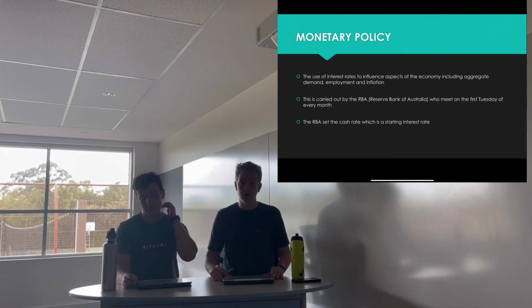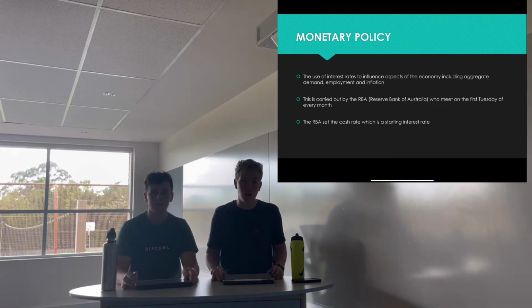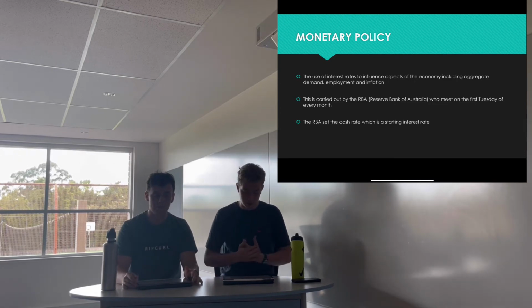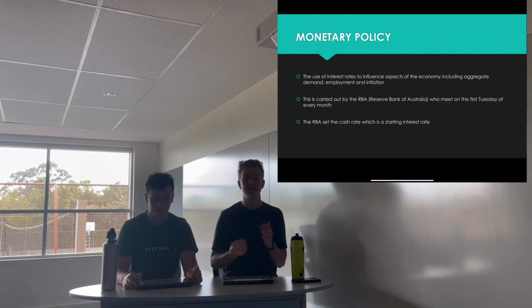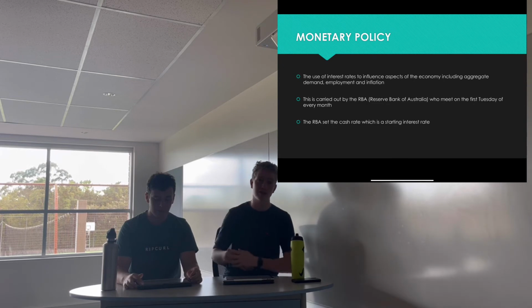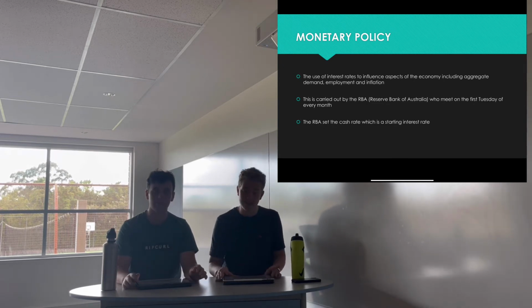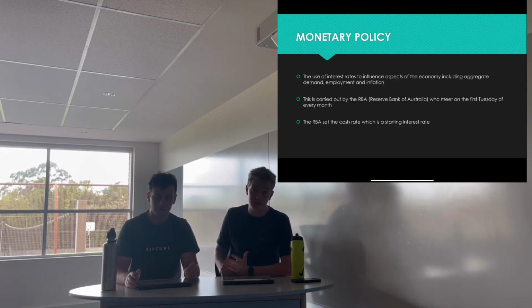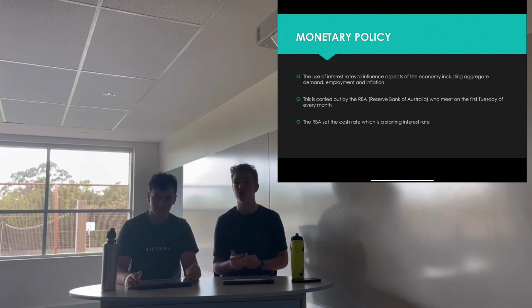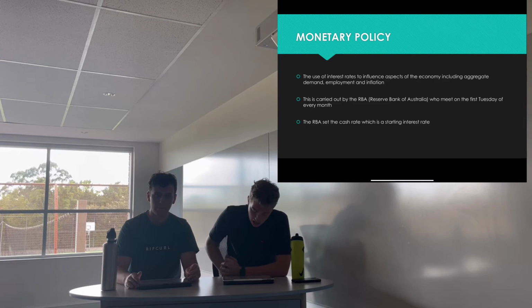So the RBA lowers their interest rates, and then the banks equally lower their interest rates, and then it's easier for the consumers to borrow money because it costs them less, which means that they can then spend more, and that's the whole aggregate demand cycle there. But equally, they could raise the interest rates, which makes it more expensive to borrow money, and gives more benefits for saving money, which would then decrease aggregate demand because you lower spending and increase saving, which would then obviously shrink the economy.